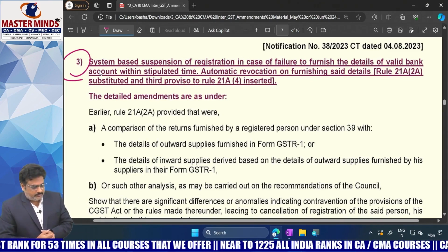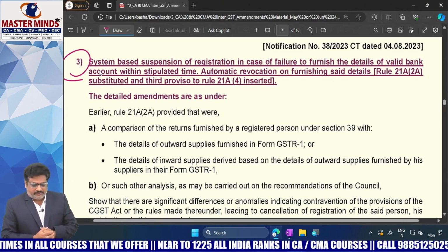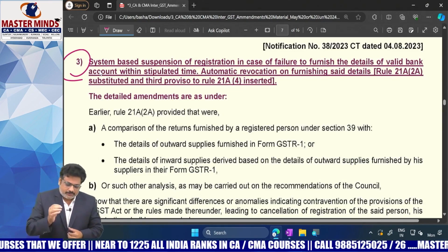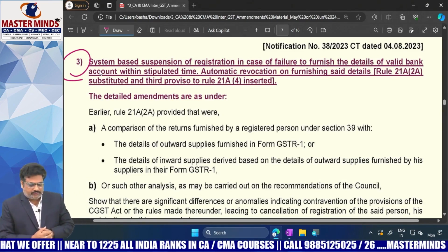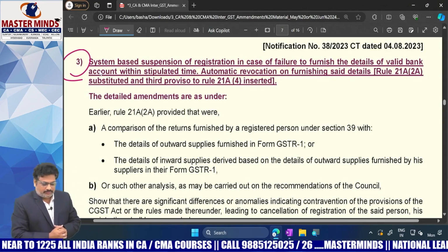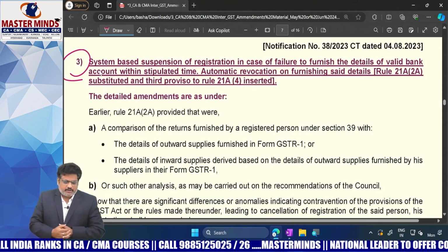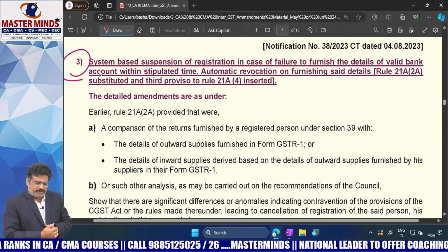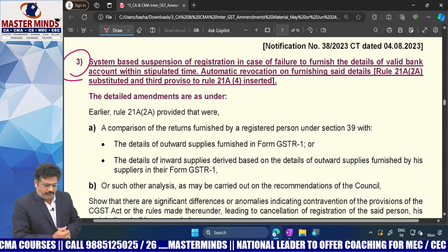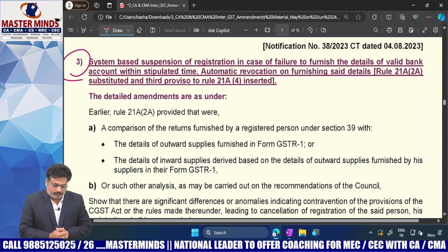Second, there is now a provision for automatic system-based suspension of GST registration if the information under Rule 10A is not submitted within the time limit. In the same way, your e-way bill generation can be blocked, as well as blocking of GSTR 1 will follow.